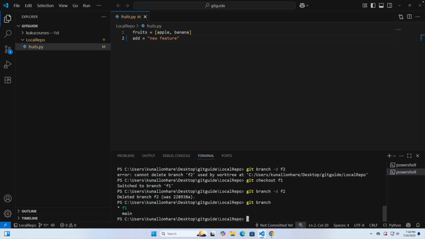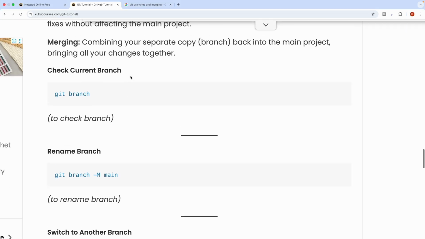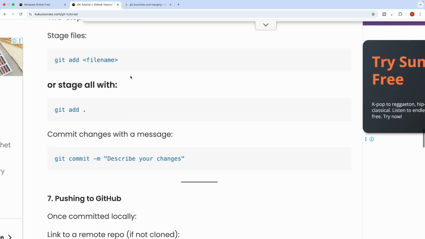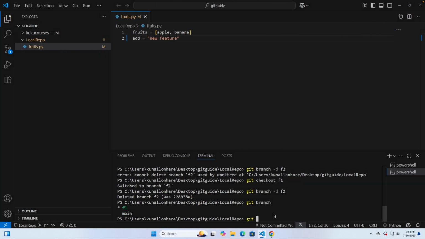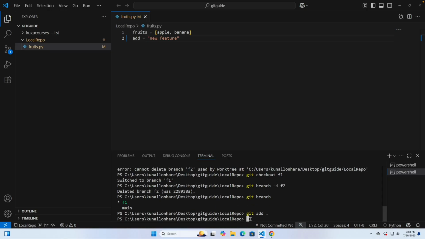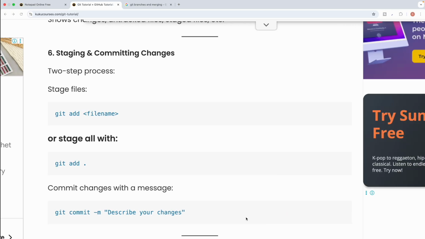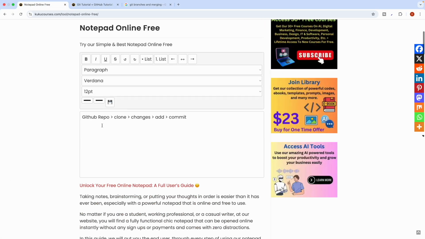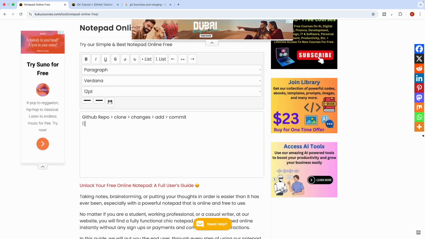After you do this, what you now need to do is push it, right? So to push it, you can just write git. You all know git, and let me show you at the top, git add, right? This one, git add space dot, click on enter. So the changes have been made, and now we are in the staged process. You all know, first we go to the staged, that is the add, and then we push to GitHub, right?